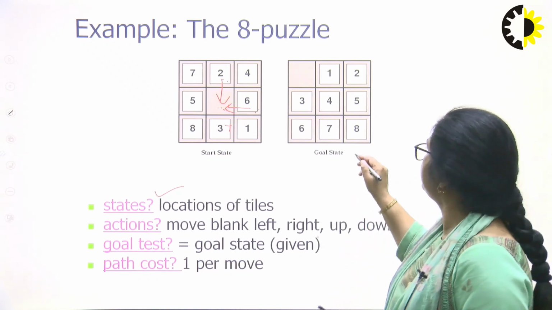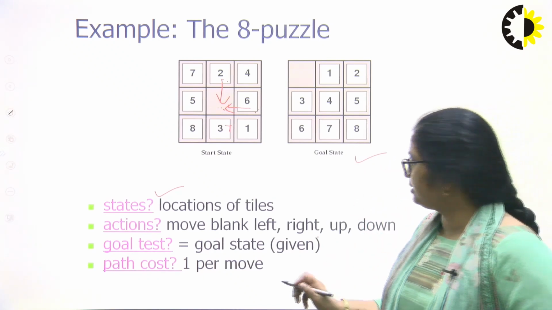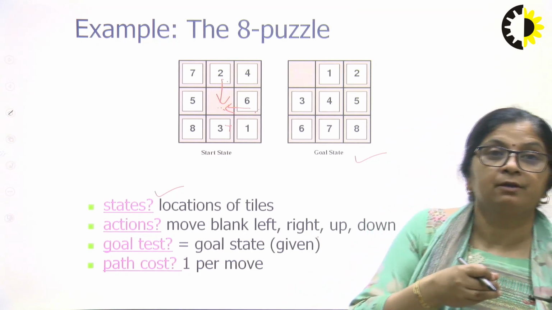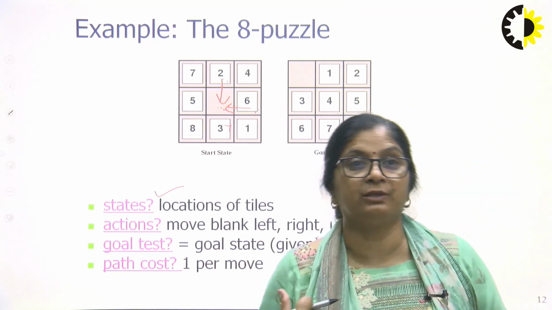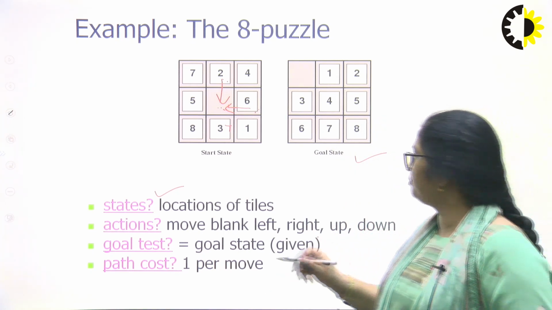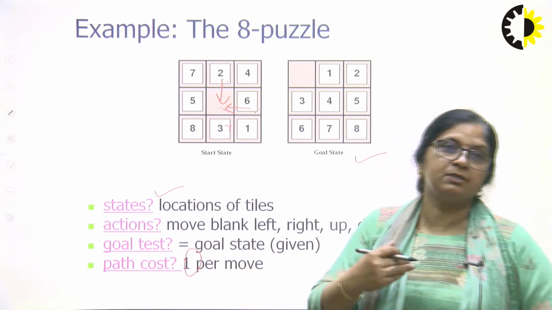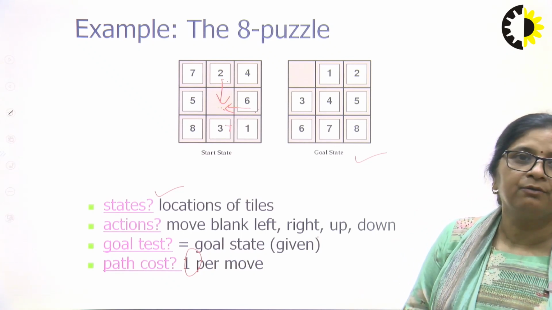What is my goal state given? And what is the cost? How will we find out? How many moves I made to reach the goal state? So what cost am I paying? 1 per move. This is the way to formulate a problem.